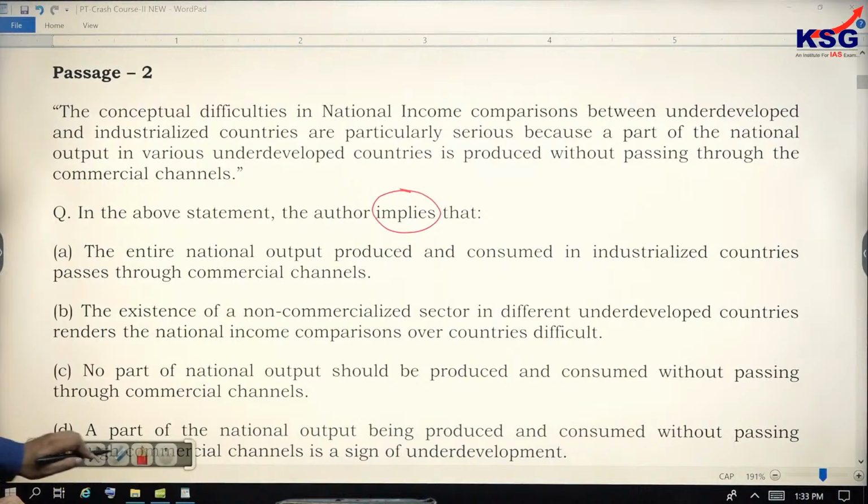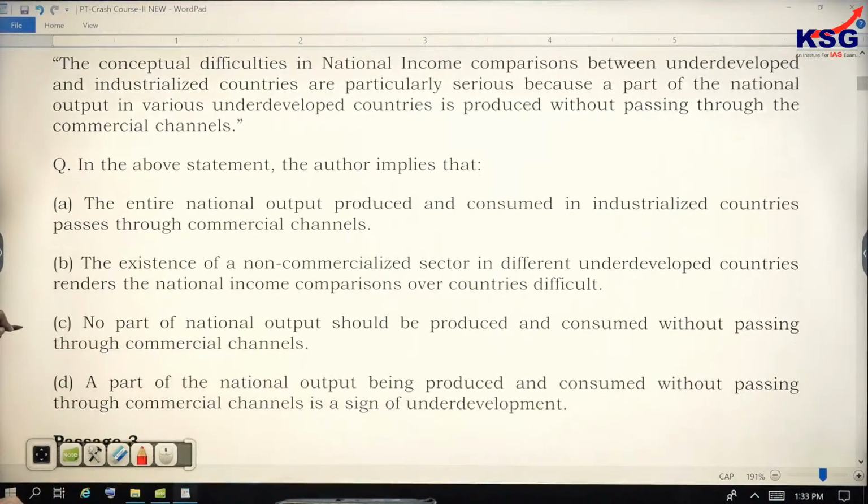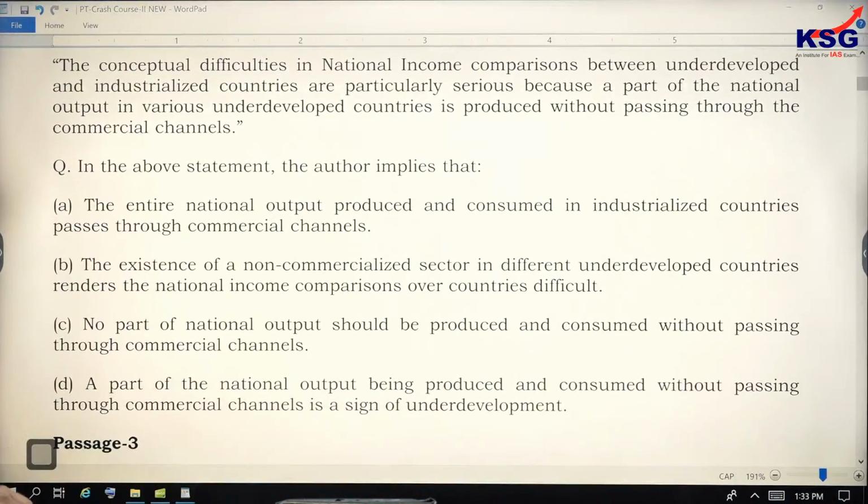तो चलिए ये भी एक PYQ है. And the conceptual difficulties in national income comparisons.